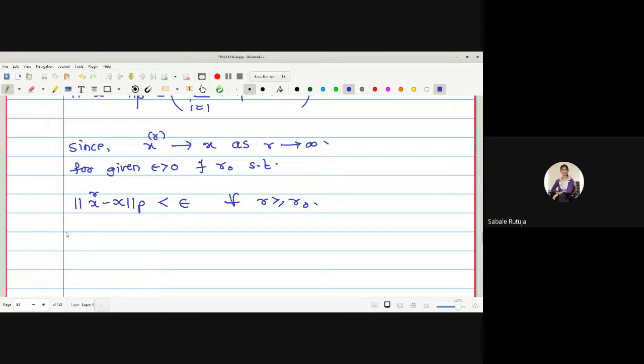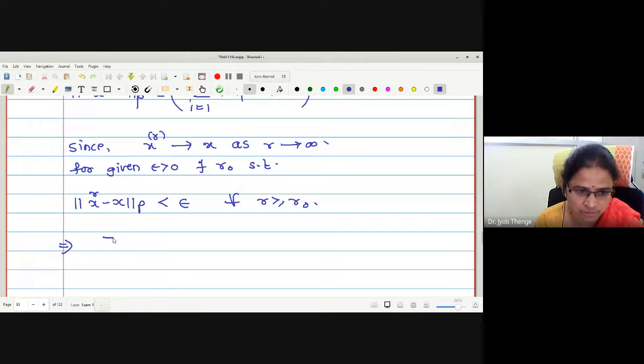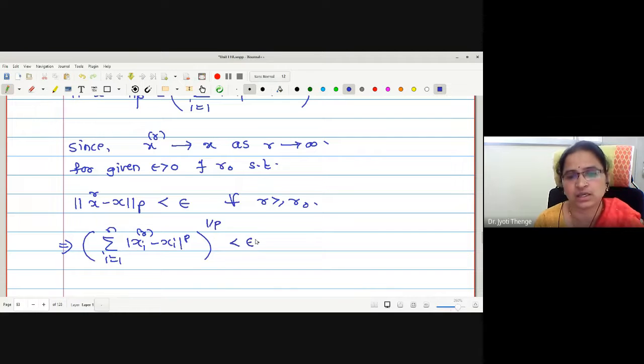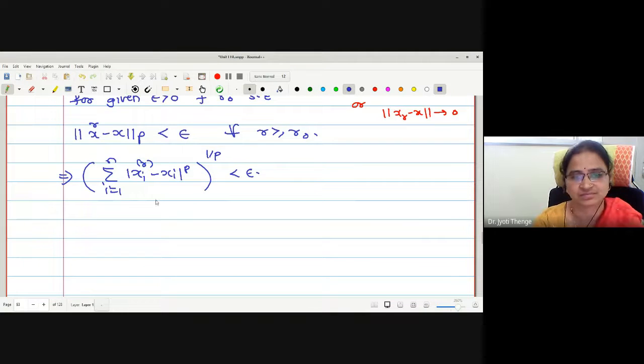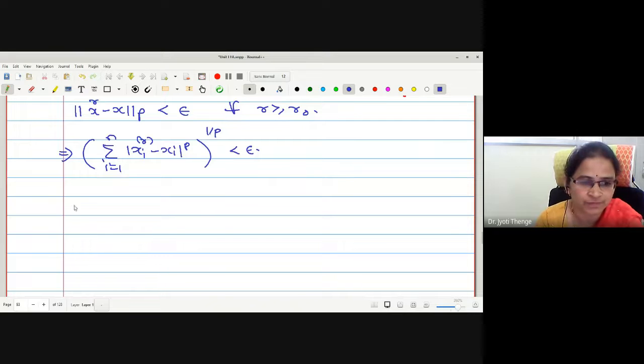Now let me write the definition for this: summation i equals 1 to n, mod of xir minus xi raised to p, whole thing raised to 1 by p, less than epsilon. Either you can go with the epsilon definition, or you can directly write that this norm tends to 0, and I feel it is better to always write tends to 0. Therefore, taking pth power on both sides, we have